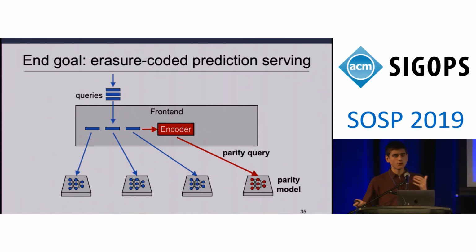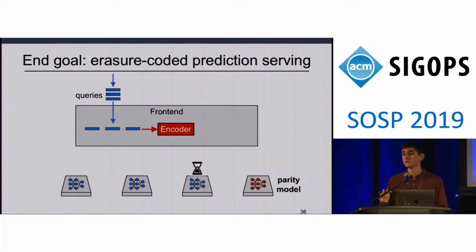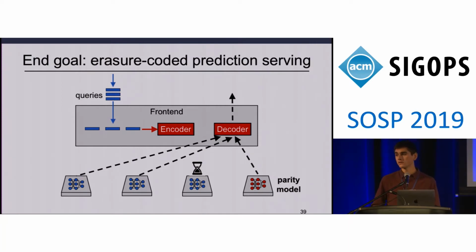Now, in the event of one of these model instances experiencing slowdown or failure, our system will be able to use the output of a parity model, as well as the output from available model instances, to perform an erasure code's decoding process in order to reconstruct this slow or failed prediction. And in this way, the system will be able to make use of erasure codes to impart resource-efficient resilience against slowdowns and failures. So now that you have a high-level idea of where we're going in this work, I'd like to take a step back and describe how we get there.